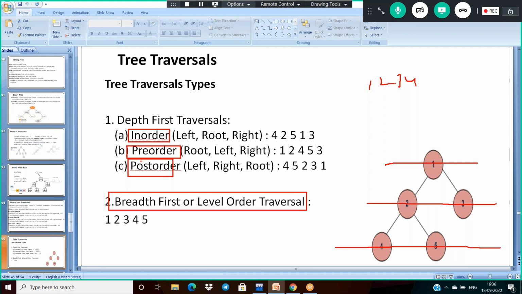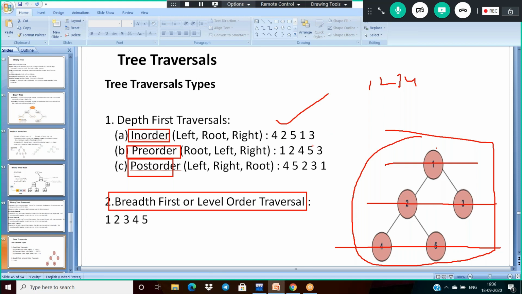Already we have discussed this, but I want to implement the code for this. If I'm giving this binary tree as input, I want to get the in order output as 4 2 5 1 3, next 1 2 4 5 3, and 4 5 2 3 1.